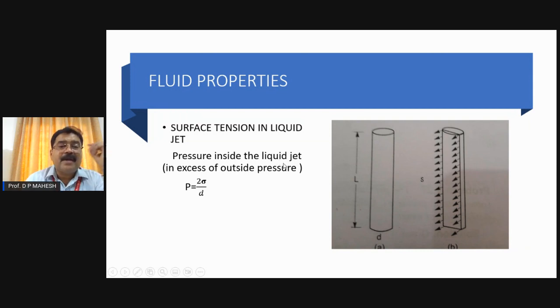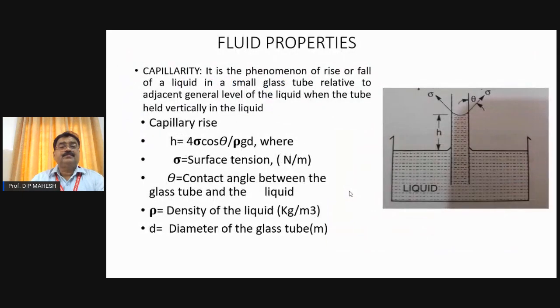Friends, please remember, in the case of surface tension, I have taken three examples: one for water droplet, another for hollow bubble, and one more for liquid jet. In these three cases, the formula for the pressure inside in excess of outside will be equal to 4 sigma by d, 8 sigma by d, and 2 sigma by d respectively. The first one is for the water droplet. The second one is for the hollow bubble. This 2 sigma by d is for the liquid jet.